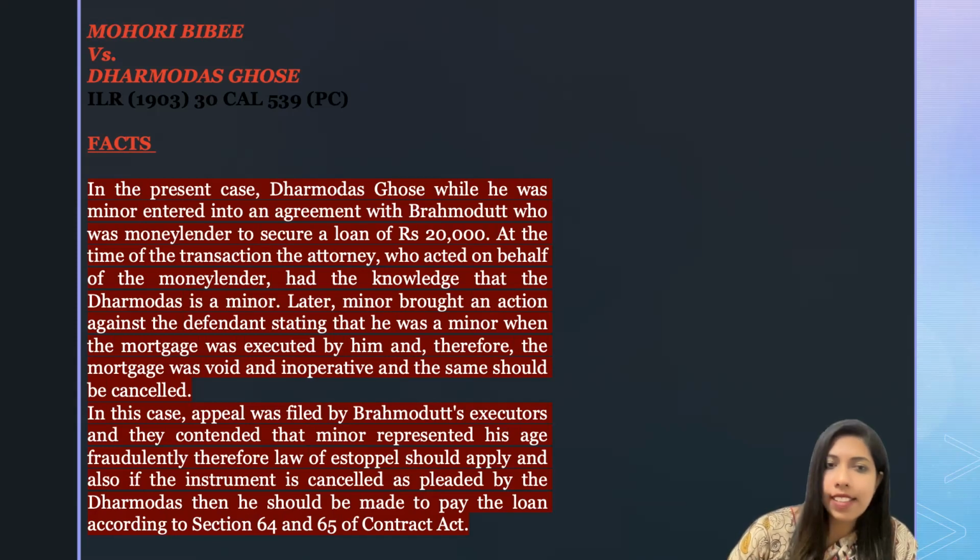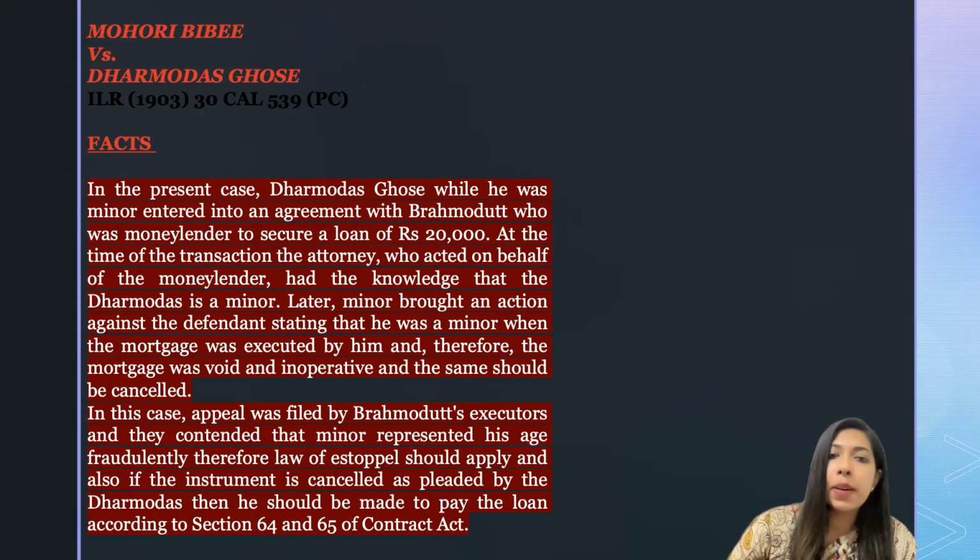At the time of the transaction, the attorney, that means the advocate of Brahmodat, who acted on behalf of the money lender, had the knowledge that Dharmodas Ghose was a minor boy, and he already informed this to Brahmodat, but he did not care about that.